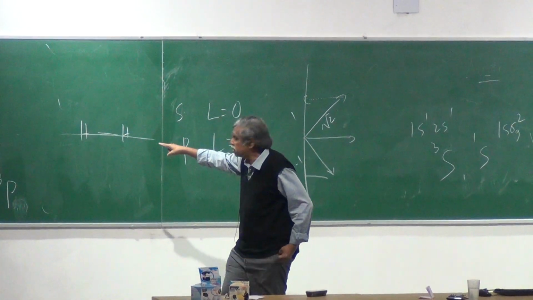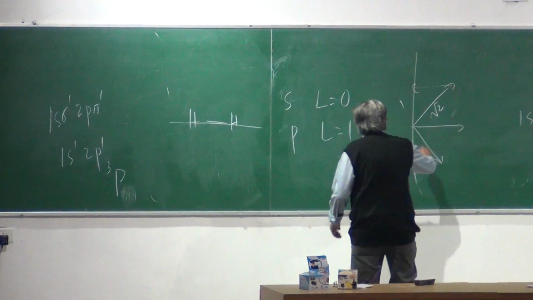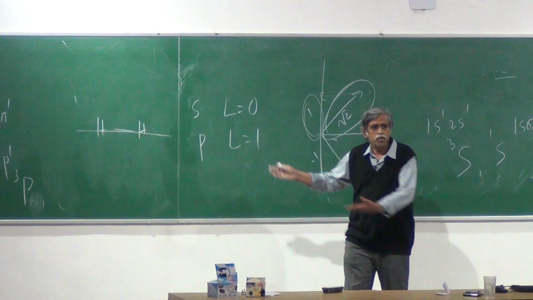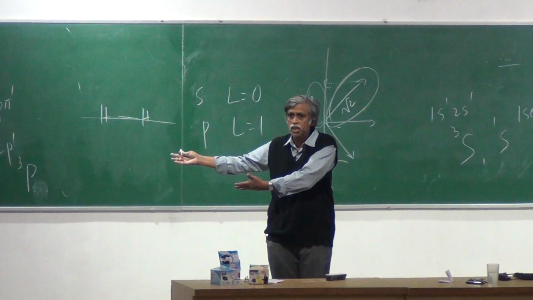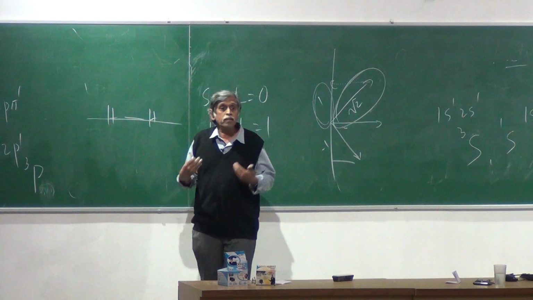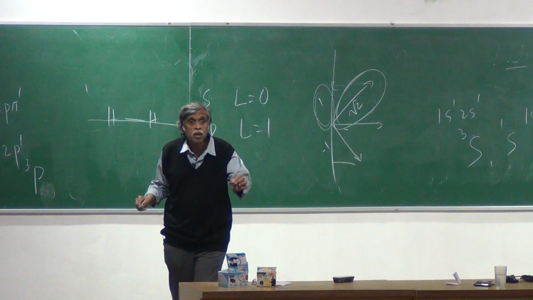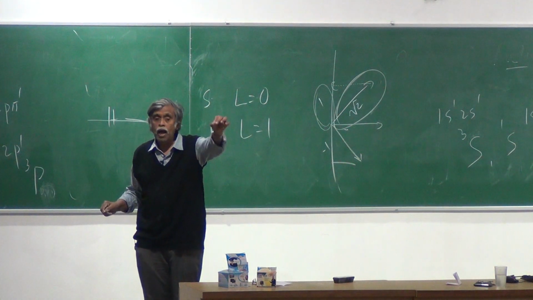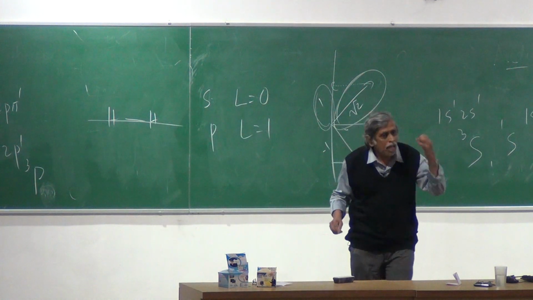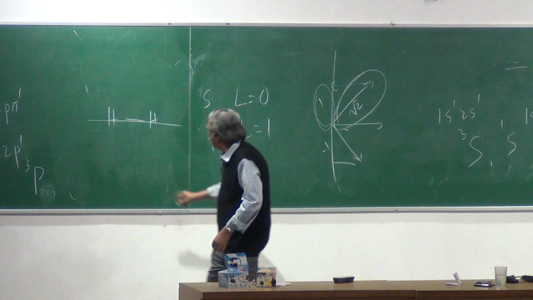And when the reference direction is given, now you start giving angular momentum, not this way, but you start giving the projection, because you already have a reference direction. You can talk about the projection status. So I don't talk about the angular momentum going this way. I'm actually looking at the angular momentum components along this field and labeling my states based on the projection. I'm not labeling my states based on L, I'm actually labeling my states based on ML, which is the projection on the internuclear axis.